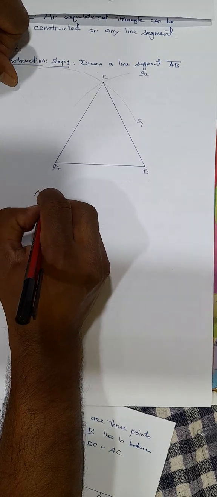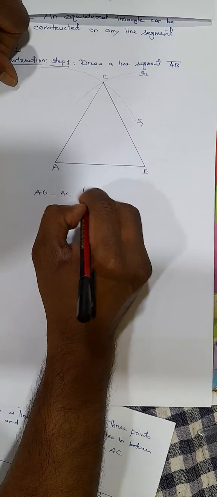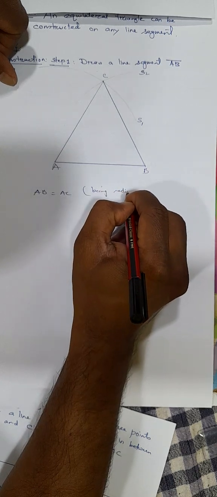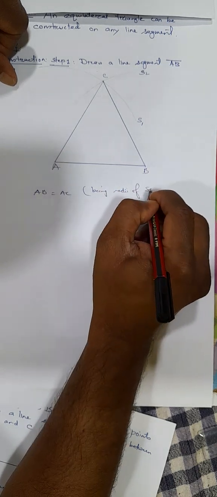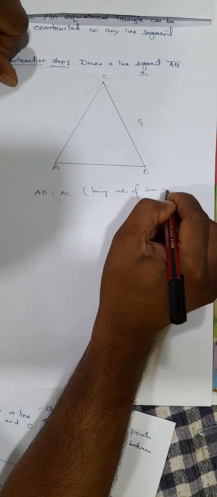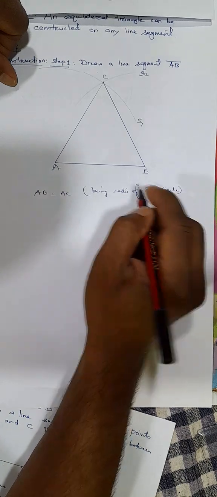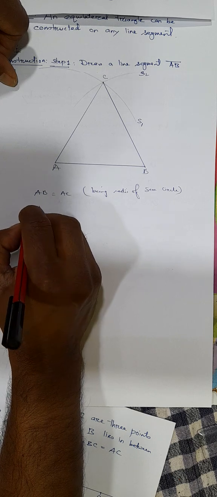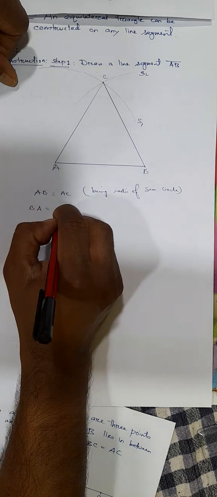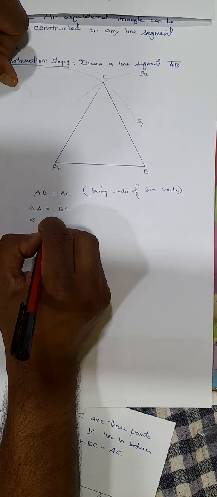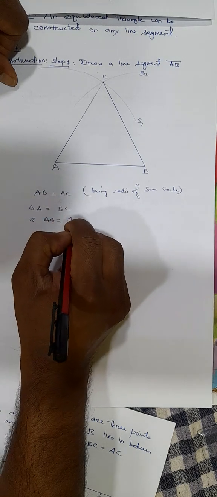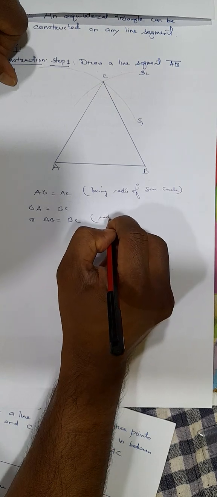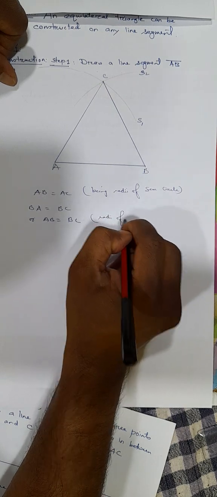AB equal to AC, being radii of the same circle. Similarly, AB equal to BA equal to BC, or you can say AB equal to BC, radii of the same circle.